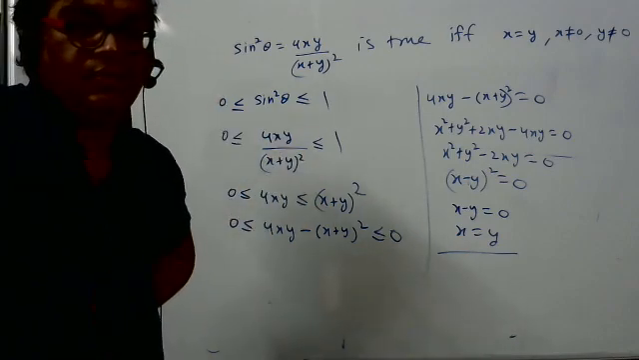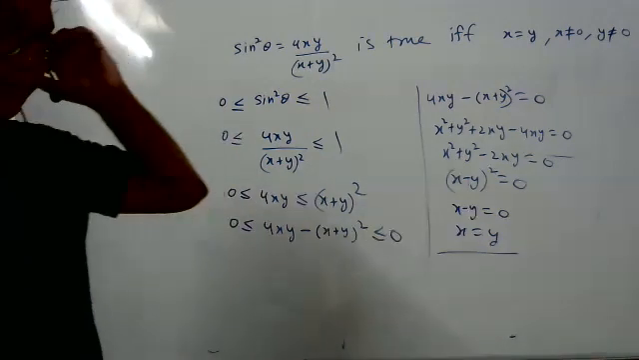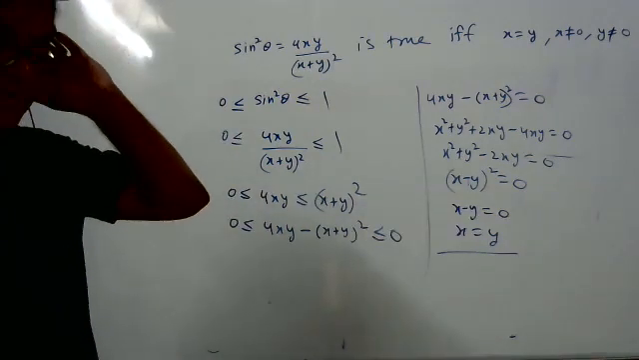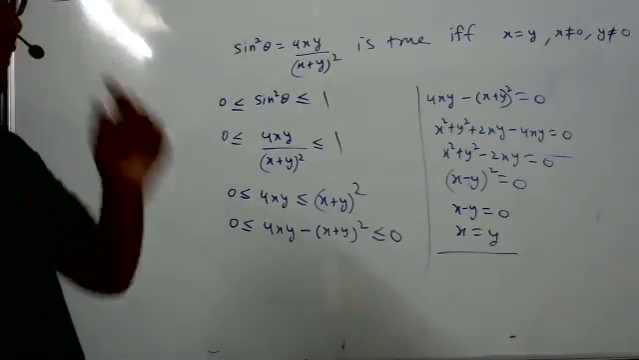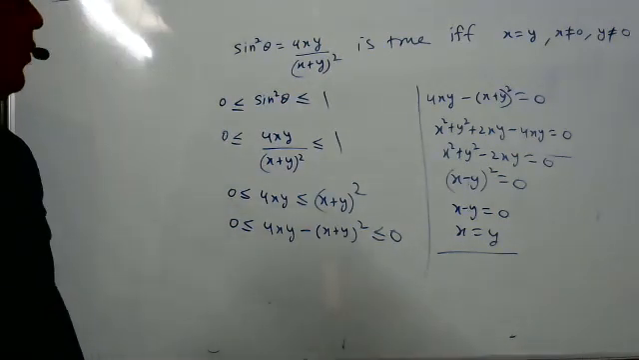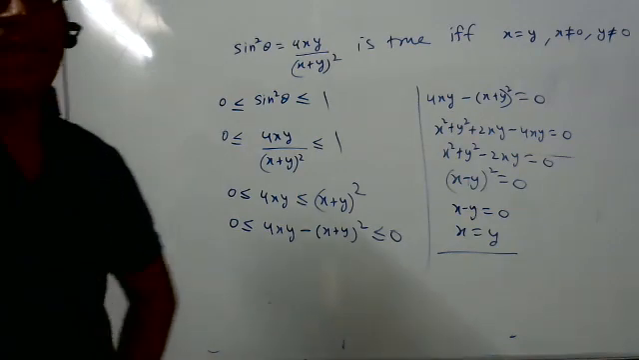Sir, my doubt is cleared now. Okay, good. I asked that in the solution they had given sine square theta is greater than or equal to 1, but it's actually lesser than or equal to 1. That was my doubt. No problem. Anybody has any other doubt?